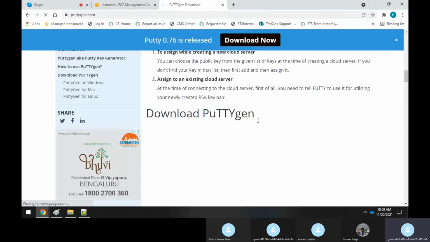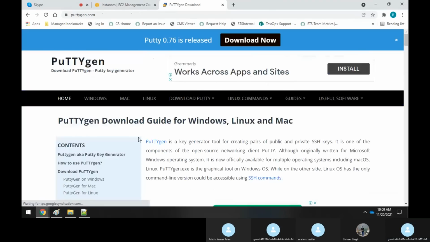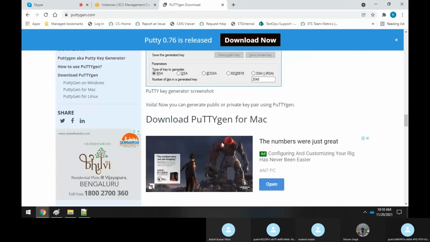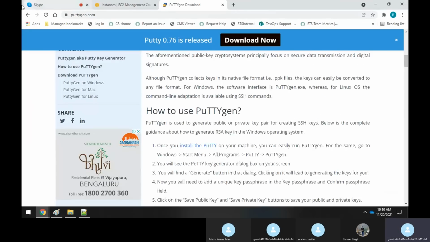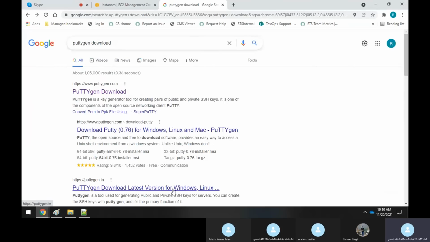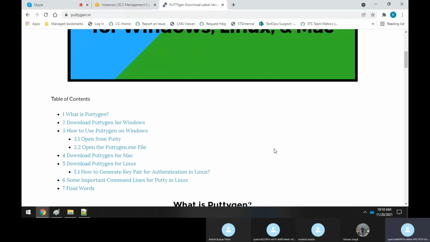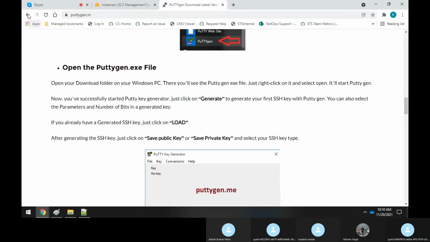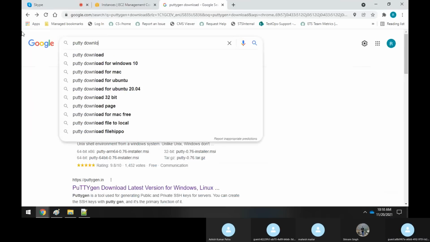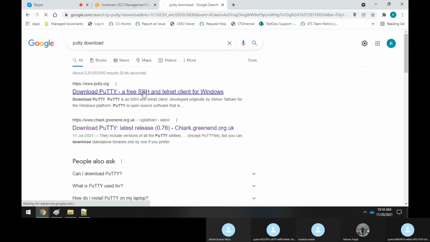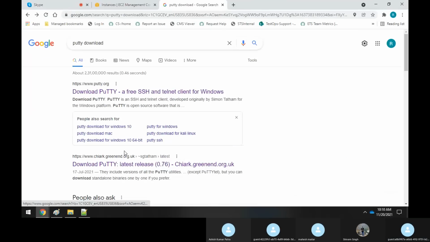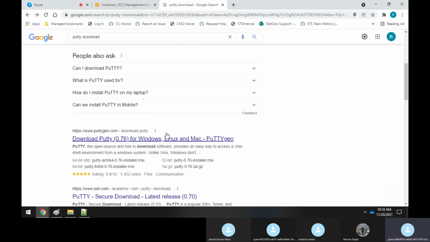So you can download PuTTYgen. Or search for PuTTY download, PuTTYgen latest download. Anywhere you can go, you can download PuTTYgen. Where is the official site, sir? You can search PuTTY download; there itself you will find PuTTYgen. PuTTY.org, if you go right here, you can download PuTTYgen. Not this one also. Where is PuTTYgen, sir?